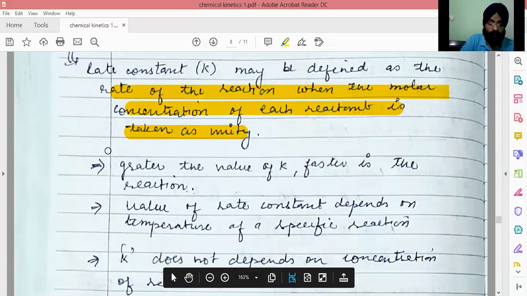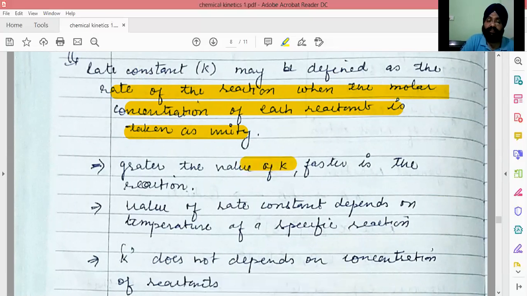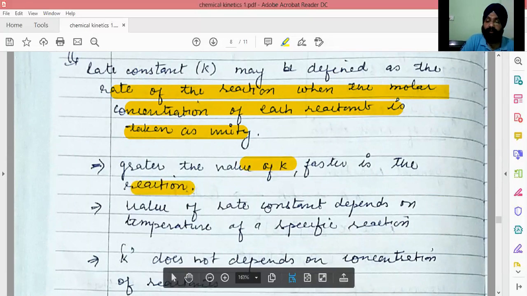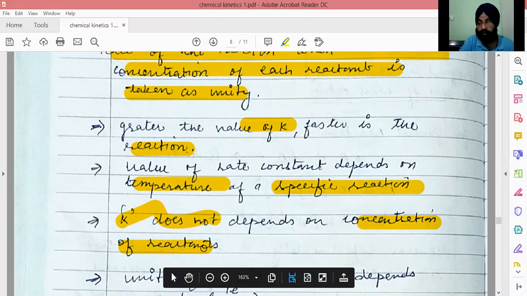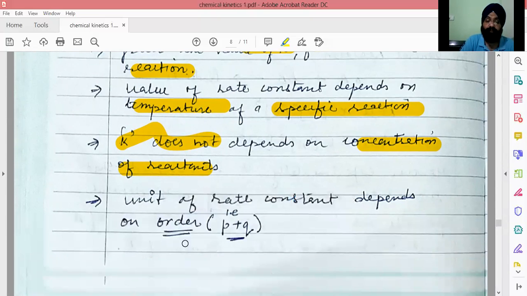Now, what are the features of this rate constant? Greater the value of K, faster is the reaction. Its value depends upon the temperature, and it is depending on the reacting species also. It does not depend on the concentration. It depends on the nature of the reactants, but does not depend on the concentration. It depends on the temperature. Its value is directly proportional to the rate of the reaction, and its units are depending on